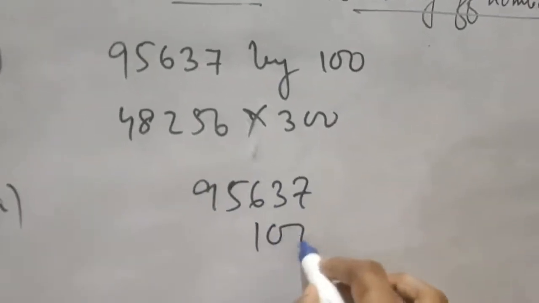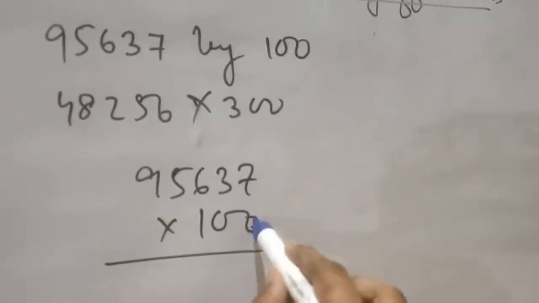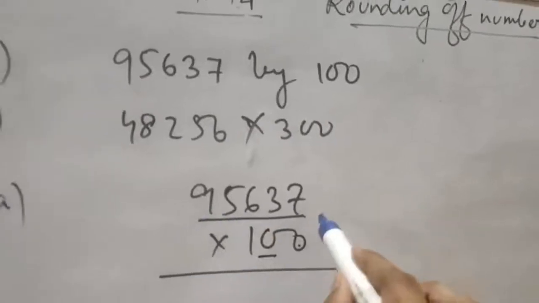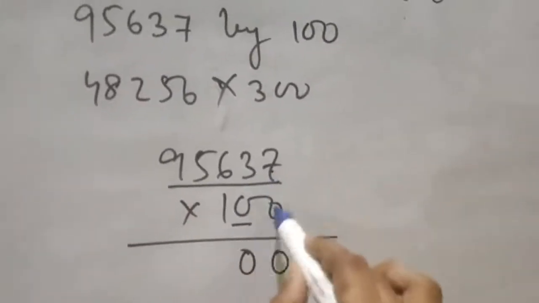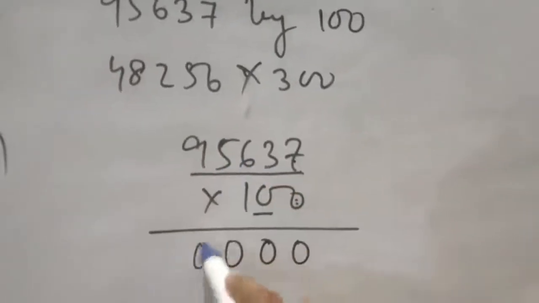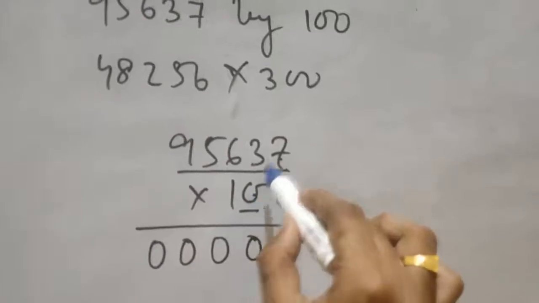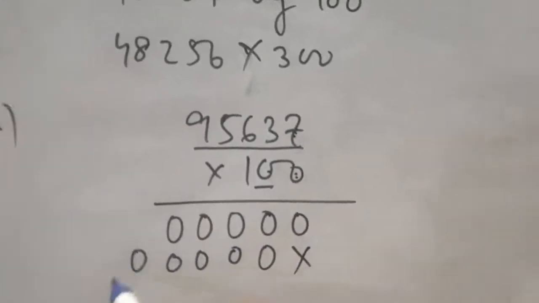95637 and 100. So what is the rule for multiplication? First multiply 0 with the number, then this 0 with this number, then 1 with this number. That is the rule for multiplication. So 0 7s are 0, 0 3s are 0, 0 6s are 0, 0 5s are 0, 0 9s are 0. Put a cross sign, then again with this 0, 0 7s are 0, 0 3s are 0, 0 6s are 0, 0 5s are 0, 0 9s are 0.